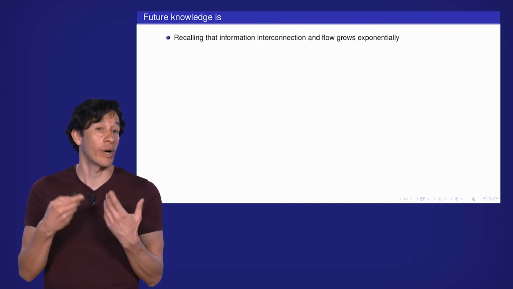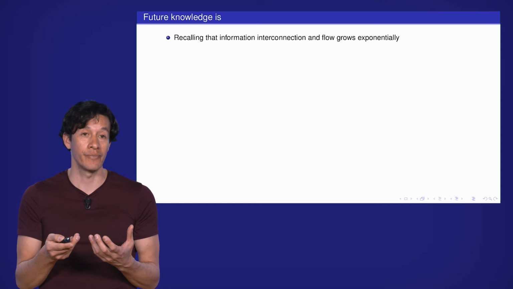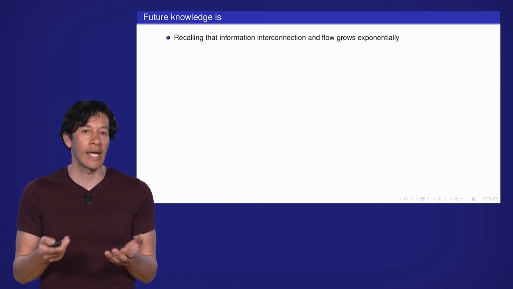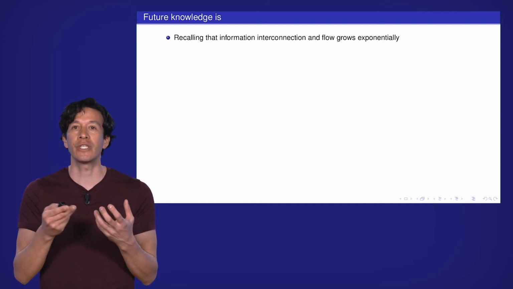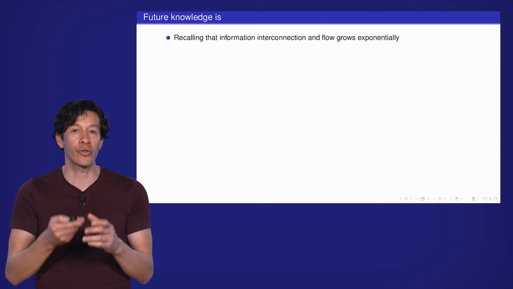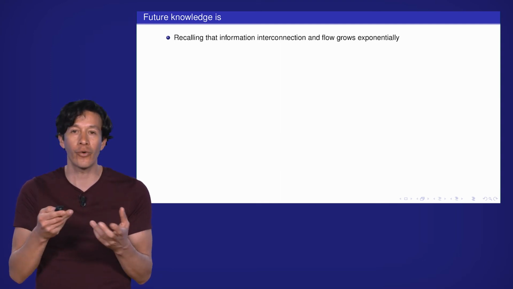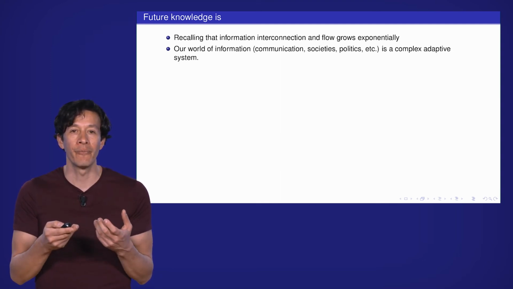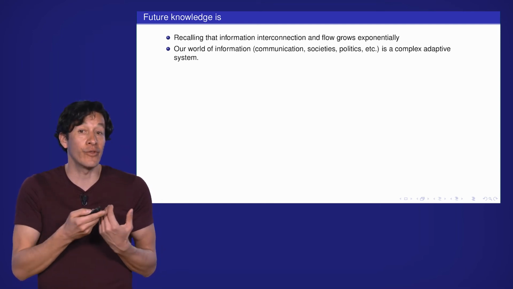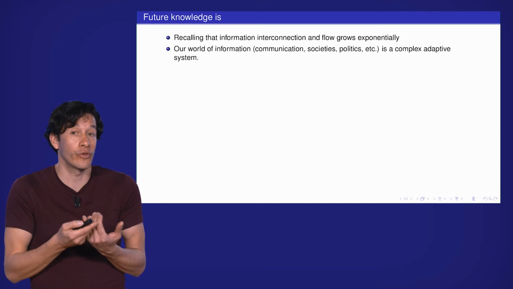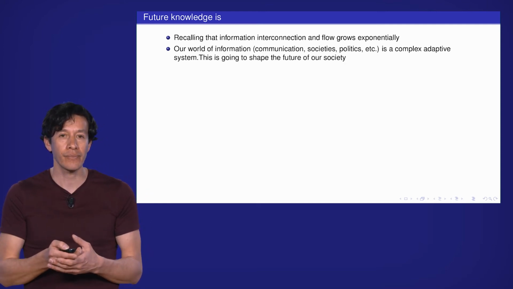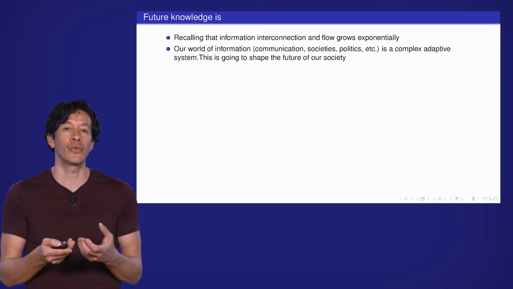So now, what about future knowledge of this world? We got traditional science coming for the last 400 years, and now we see that information is interconnecting and flowing in an exponential growth. The information interconnection and flow is growing more and more. The communication, the societies, the politics: now we understand that our world of information is a complex adaptive system. This is going to shape the future of our society.